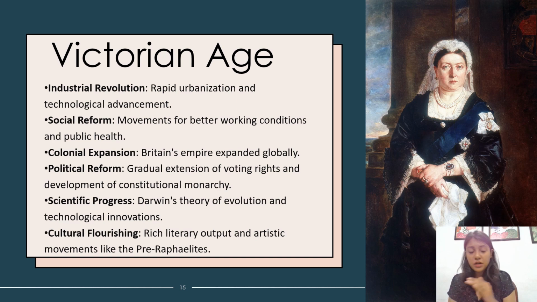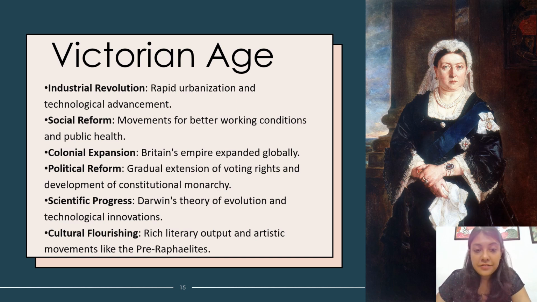Till the Victorian Age, you still see somewhat of a control of the upper classes, but at this point of time, in this particular age, you can see that the middle classes and the lower classes are starting to emerge more often. The writers in this age were writing about common people. They were not just writing about the higher classes. There was colonial expansion. That means that Britain's empire was expanding even to India.